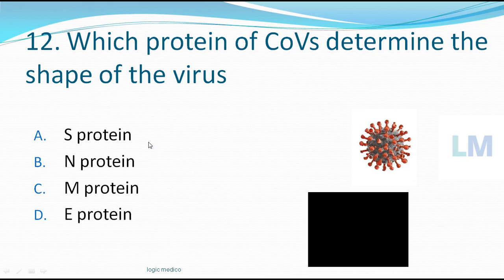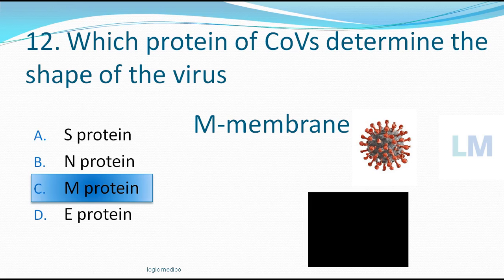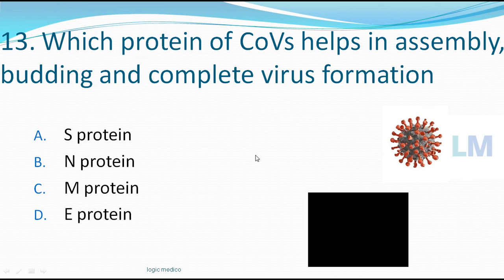If you thought it is S protein, it's wrong. S means spike protein. Okay, so it's determined by M protein. The M protein contributes to the membrane of this. So the shape of this, more often than not, it's spherical. It can also be oval like an egg, or it can be rod shape. So it depends on the M protein which gives the actual shape of the virus. Which protein of COVID helps in assembly, budding, and complete virus formation? Again, the options are same: S protein, N protein, M protein, E protein. Time starts now.